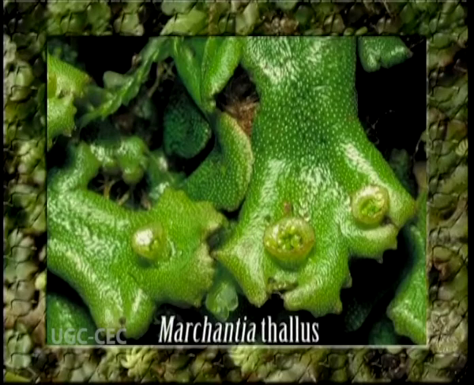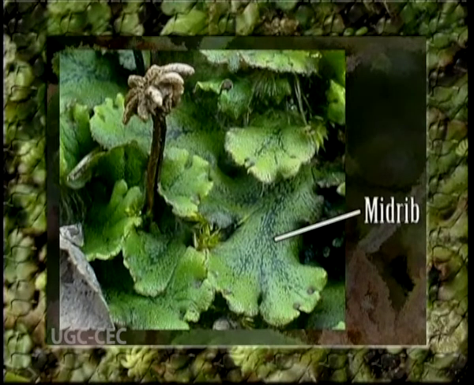Each branch has an apical notch with a growing point at its base. The mature thallus is 2 to 10 centimeters in length and 0.5 to 3 centimeters in breadth. Now, dorsal surface of the thallus. The dorsal surface of the thallus is dark green with a broad, dark and median thickening called midrib, which is marked as a shallow groove.